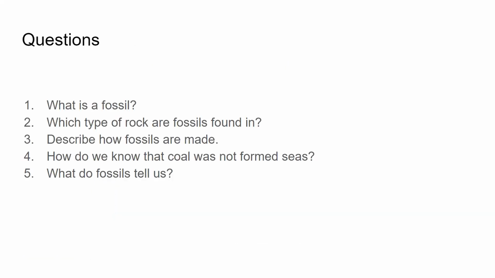Here are some questions for you. What is a fossil? Which type of rock are fossils found in? Describe how fossils are made. How do we know that coal was not formed in seas? What do fossils tell us?